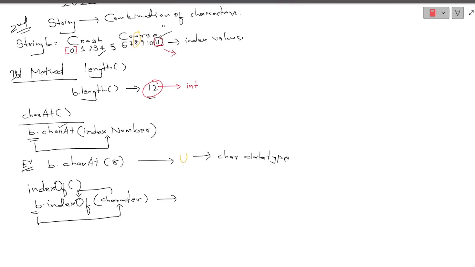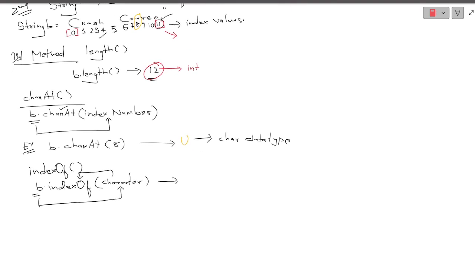Now let us take our crash course. If I'm writing b dot indexOf, and the character is, suppose, s. As I told, every time it will be a character. So what will it give? As you can see in crash course, my index place for this s is 10. It will also every time give numbers, because we know index places are always whole numbers. So the return type will be the int data type. Do we get what I'm saying?